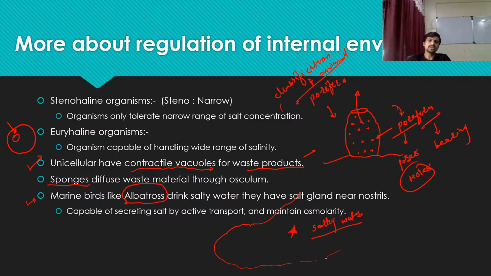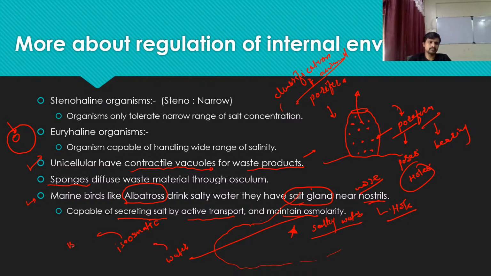So how can this bird drink salty water? Let's see, guys, what happens. Actually, this bird has a salt gland near the nostril. Nostril means nose. The hole of the nose, we call it a nostril. So near the nostril, this bird has a salt gland. This gland can secrete salt by active transport to maintain the osmolarity and make the water isosmotic to the body fluid.